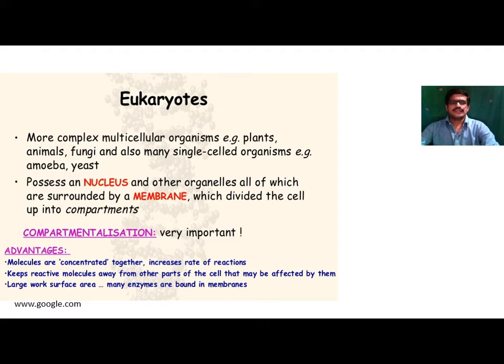They possess a nucleus and other cell organelles, all of which are surrounded by a membrane which divides the cell into compartments. In eukaryotes the nucleus is well defined. In prokaryotes the nucleus is not well defined.